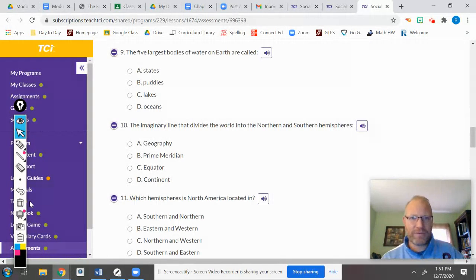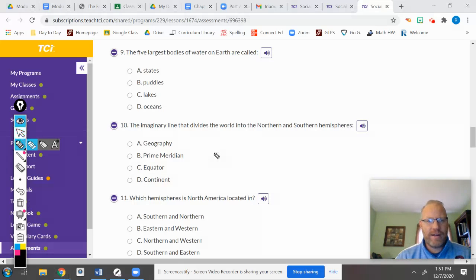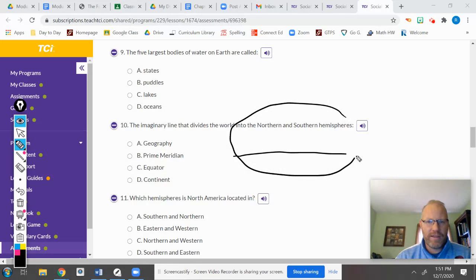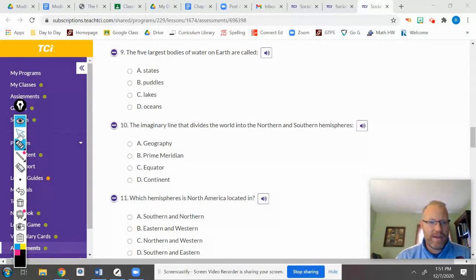States, puddles, lakes, oceans? The imaginary line that divides the world into northern and southern hemispheres. So we're talking about a horizontal line that cuts the Earth in half. Is it the geography, prime meridian, equator, or continent?